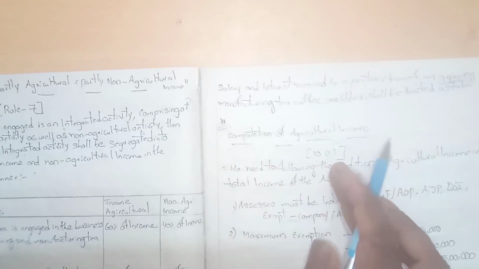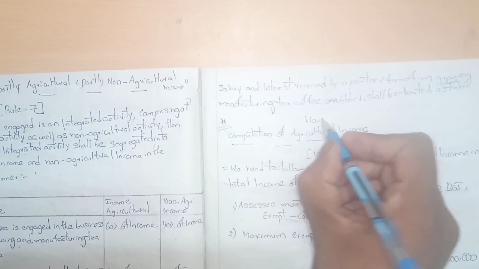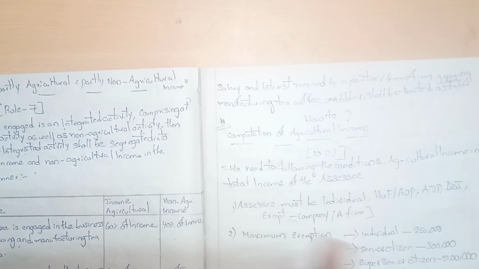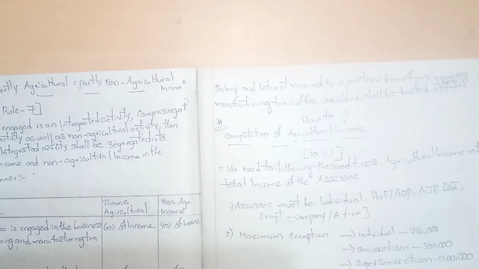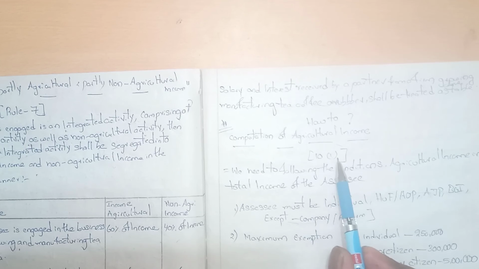So how to do the computation of agriculture income? I will just explain, so you understand the concept here. You need to follow Section 10, sub-section 1.